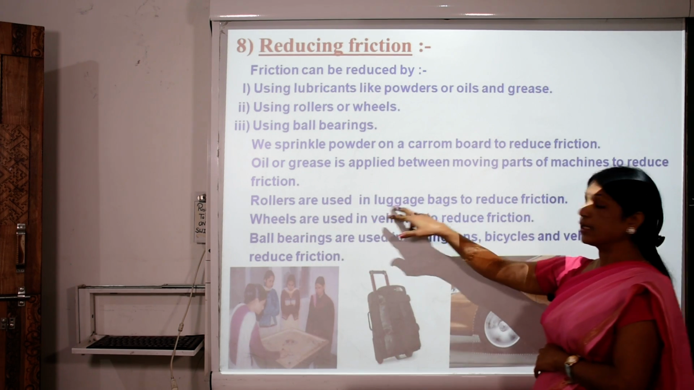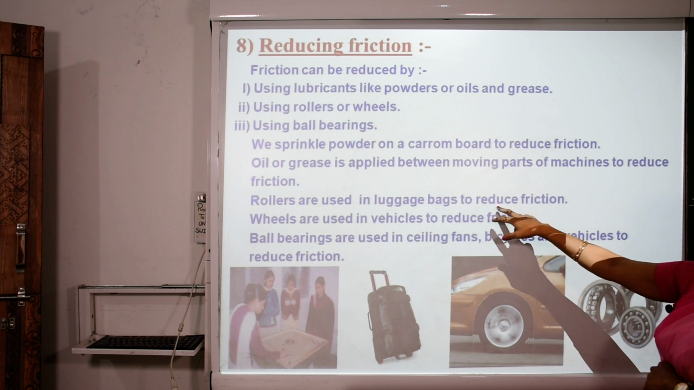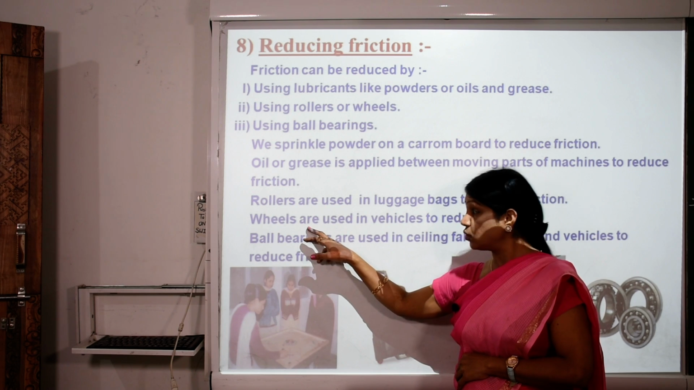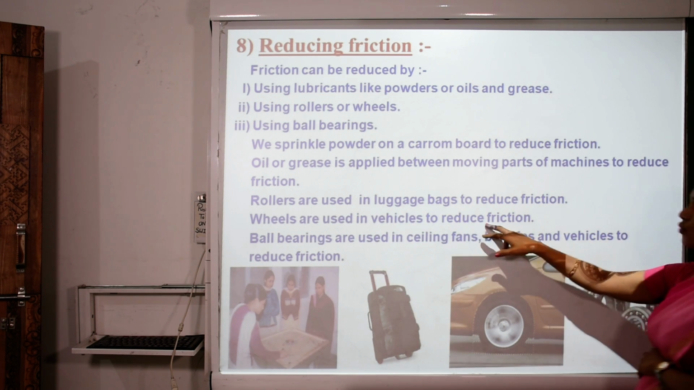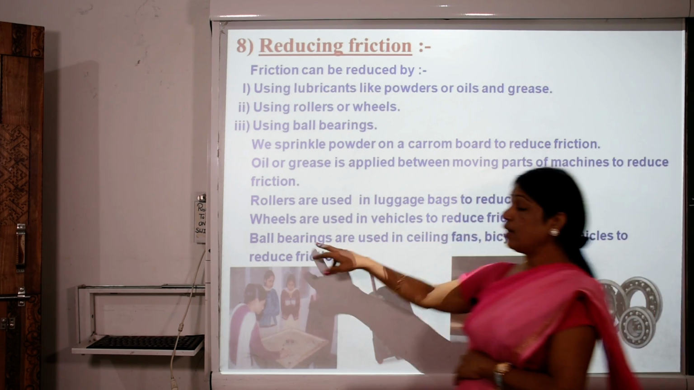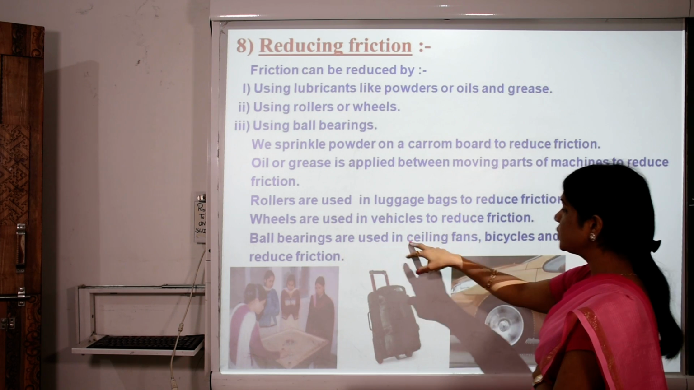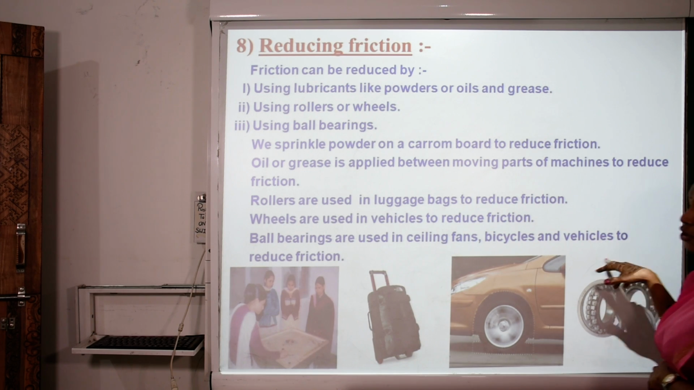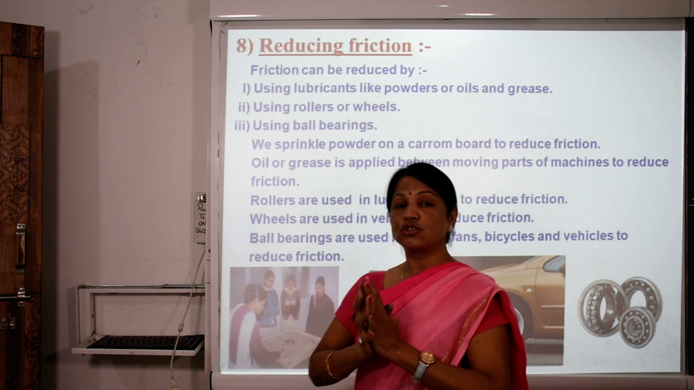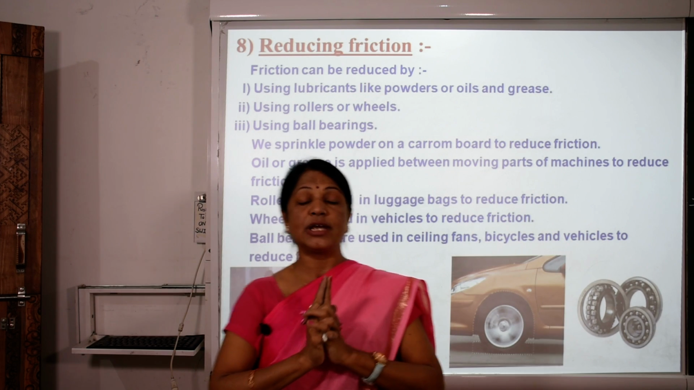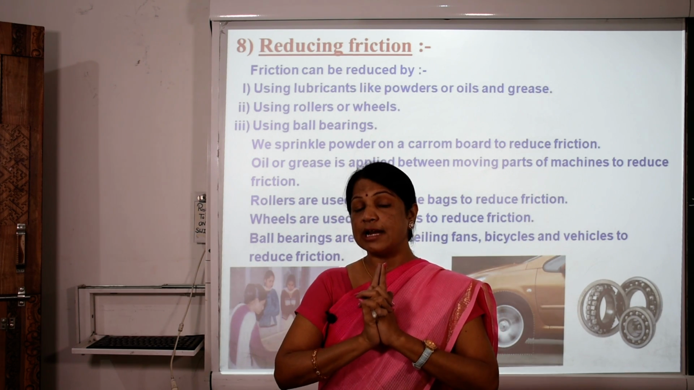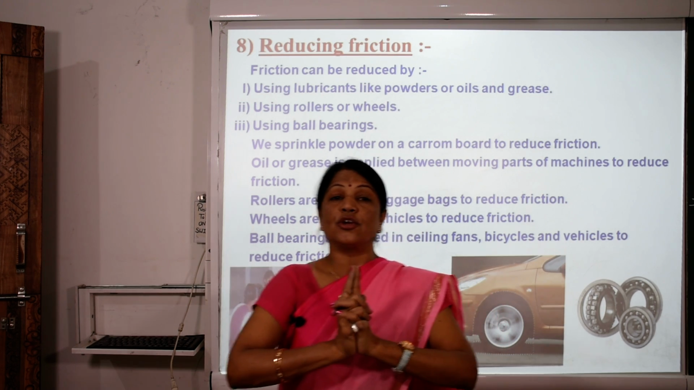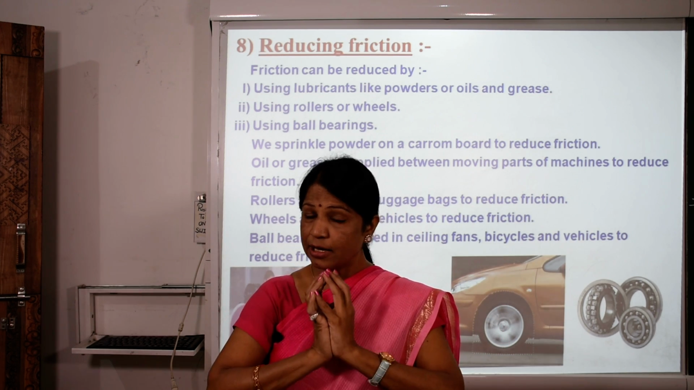Rollers are used in baggage to reduce the friction. Wheels are also used in vehicles to reduce friction. Ball bearings are used in ceiling fans, bicycles and vehicles to reduce the friction. So we have seen various examples from our daily lives of how to reduce the friction. It means how we reduce the motion of any object.